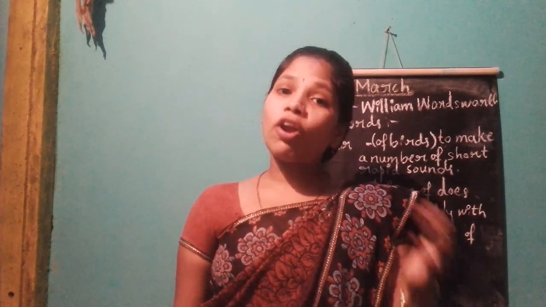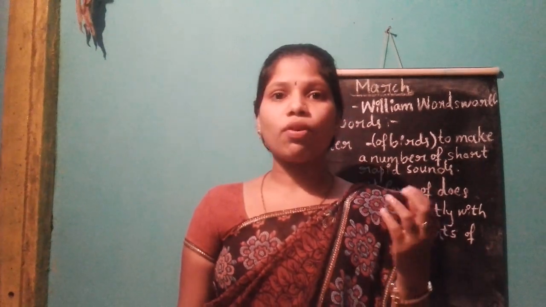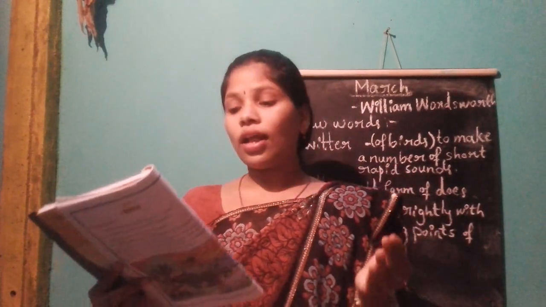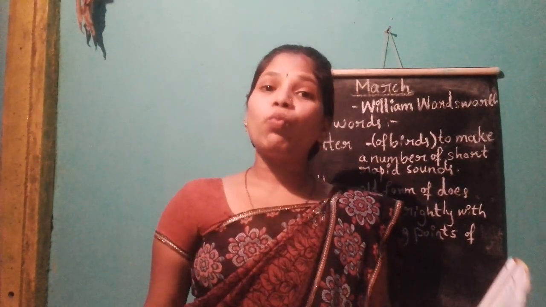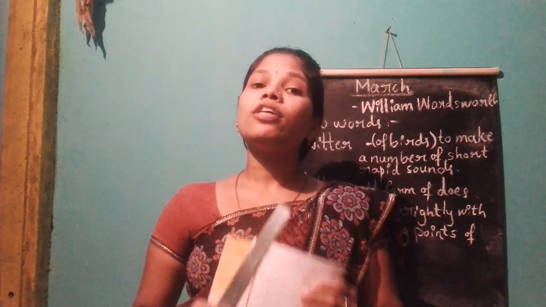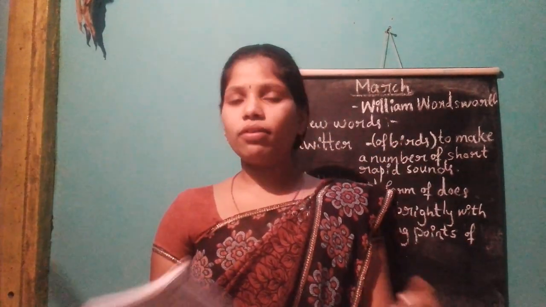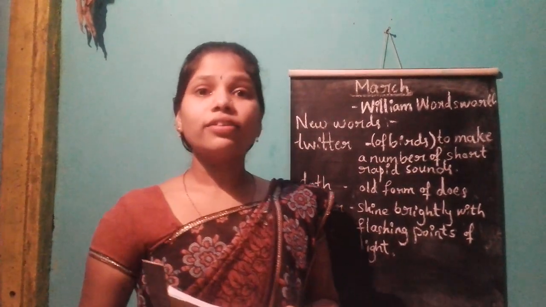Not only the cattle, not only the birds. We are also having food from our earth, from our nature. So here our poet is telling that we are also getting food from nature. We all have to respect our nature, because there are forty feeding like one, means one nature is feeding all the creatures of the earth. So the poet is saying like this.